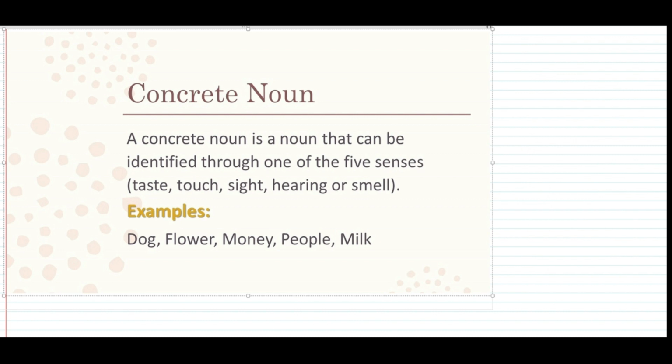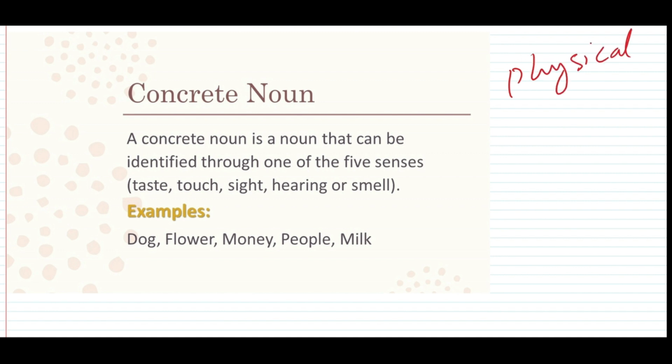Next kind we have concrete noun. Now concrete means something physical, something tangible. Tangible and physical mean the same, which we can see. Now let's read out the definition and understand the topic.